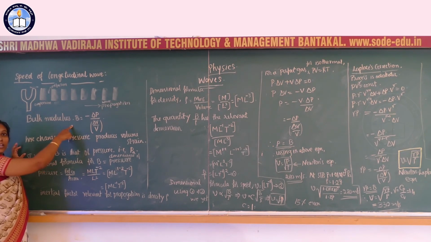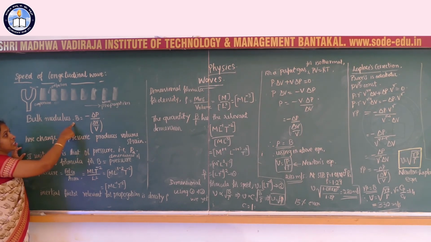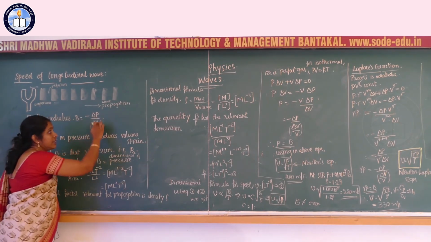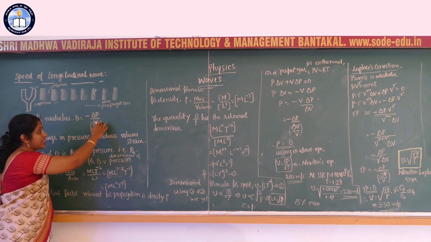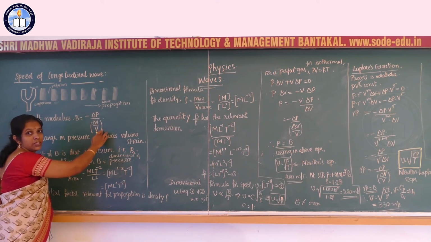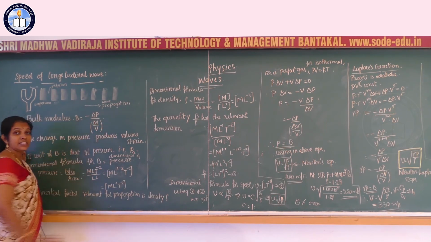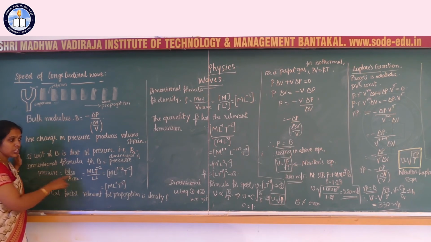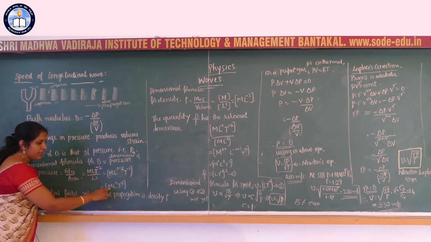B is the bulk modulus. The SI unit of B is the same as that of pressure, because in the denominator there is a strain, delta V by V, which has no unit. Therefore, the SI unit of B is the same as that of P. The dimensional formula of B is also the same as that of pressure. Pressure is force by area, and the dimensional formula for pressure is M L^-1 T^-2.